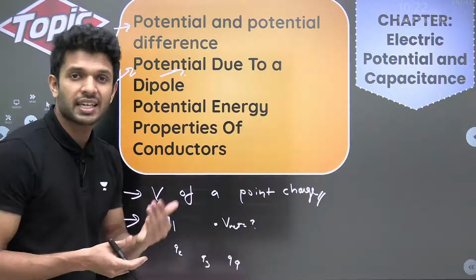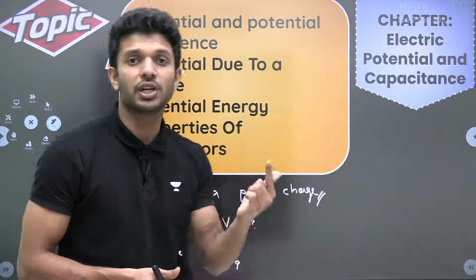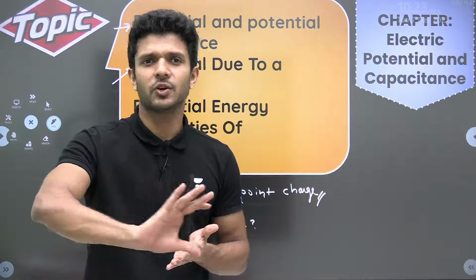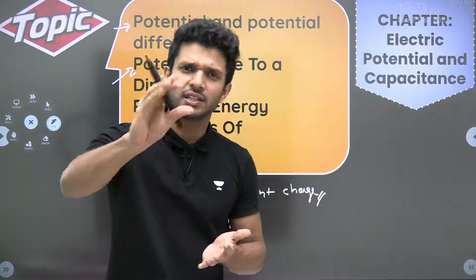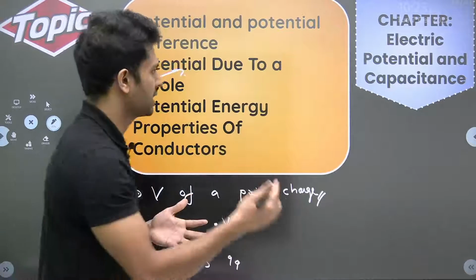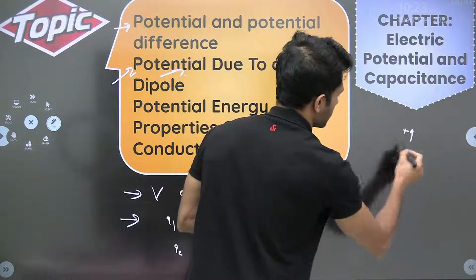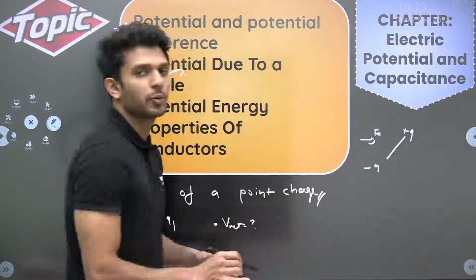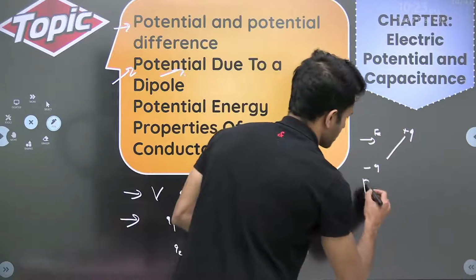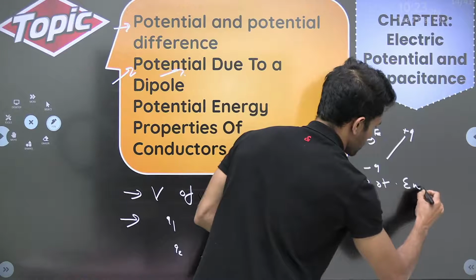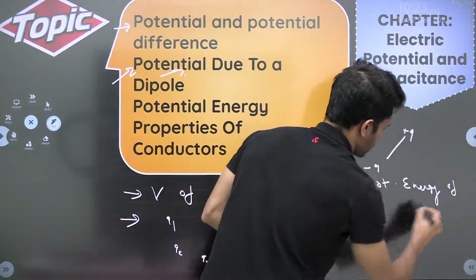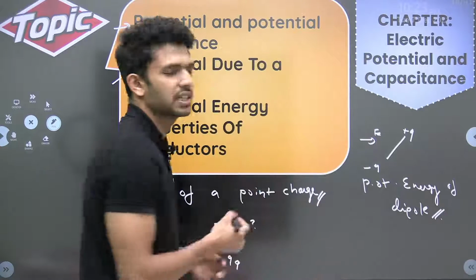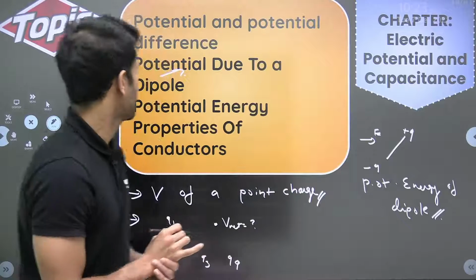Dipole, if it is kept in an external electric field, what is the potential energy associated with the dipole? One question is sure. I can almost say with 90% confidence this particular question can come. Let's say we have a positive Q and negative Q kept in an external electric field. What is the potential energy of it? Potential energy of a dipole in an external electric field. Question can come from this part. Very important.